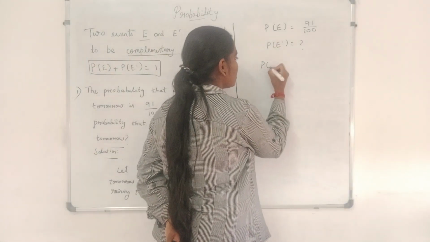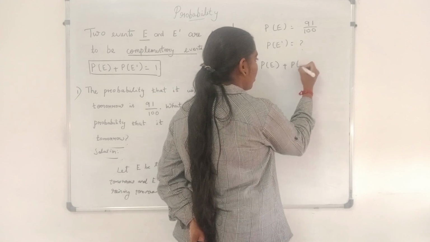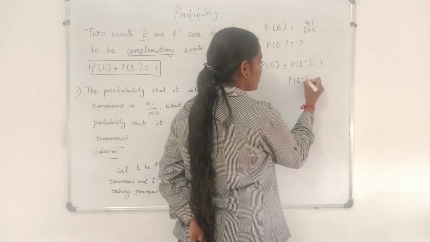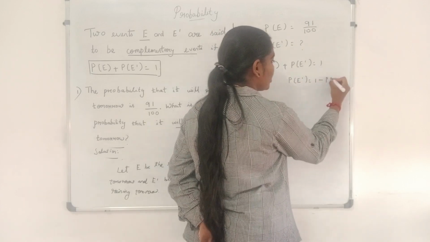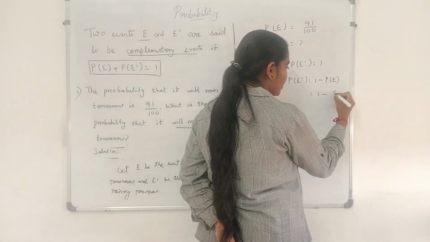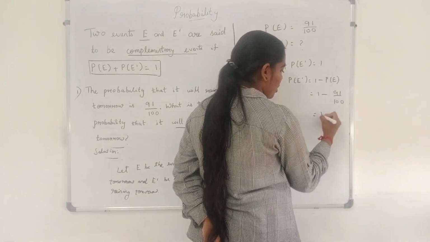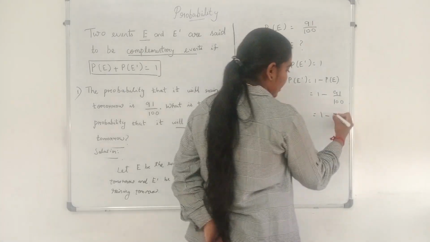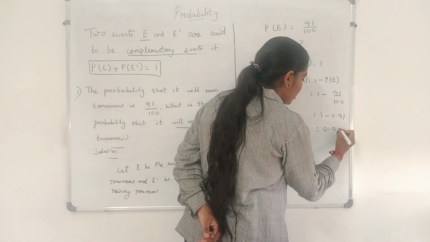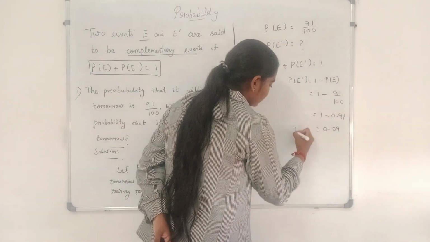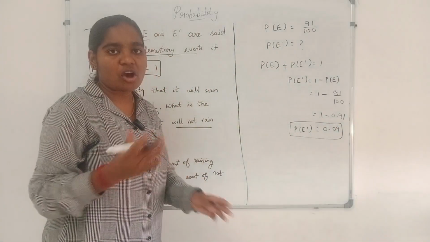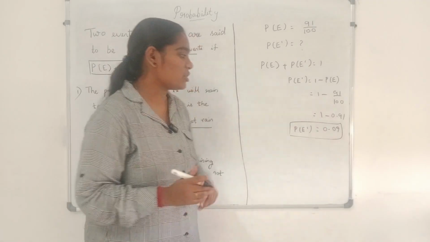We know the relation: probability of E plus probability of E dash equals 1. So probability of E dash equals 1 minus probability of E. What is the probability of E? 91 by 100. So 1 minus 91 by 100, which can be written as 1 minus 0.91. When you subtract these two, you will get 0.09. So the probability of E dash, that is, the probability of not raining tomorrow, is 0.09.